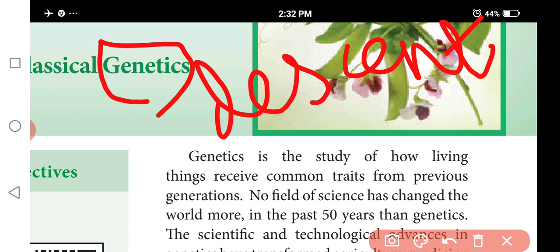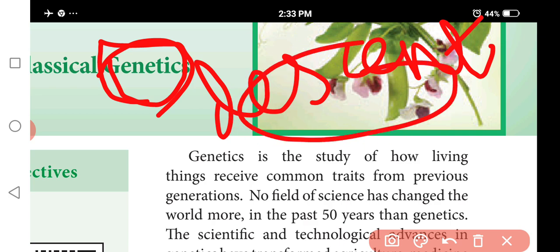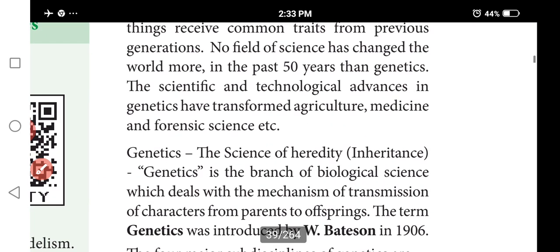The study of the mechanism of inheritance and the control of the characteristics of an organism by its genes is called genetics.